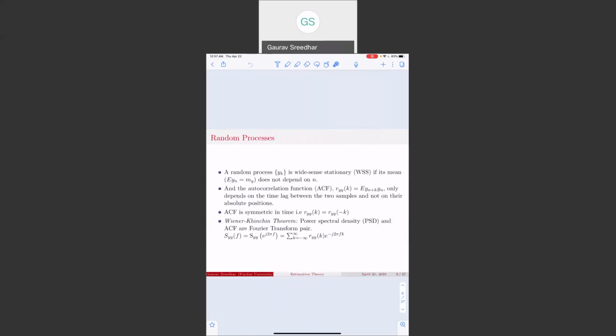Now let's go over some background information to understand the concepts behind spectral estimation. A random process y_k is said to be wide-sense stationary if its mean does not depend on n, and the autocorrelation function r_yy of k depends only on the lag between the two samples and not their absolute value. Also, this autocorrelation function is symmetric in time. Then we see a relationship between the power spectral density and the autocorrelation function through the Wiener-Khinchin theorem, which says that the autocorrelation function and the power spectral density are Fourier transform pairs.